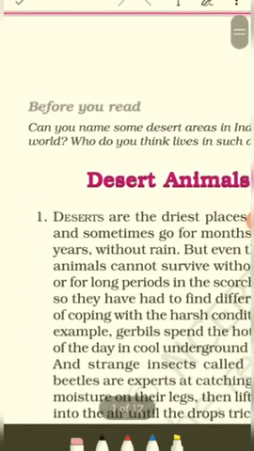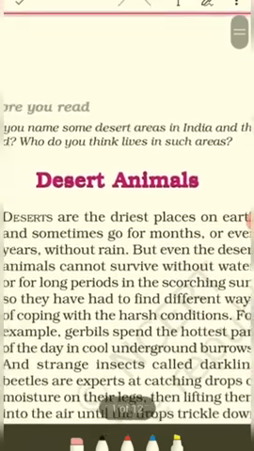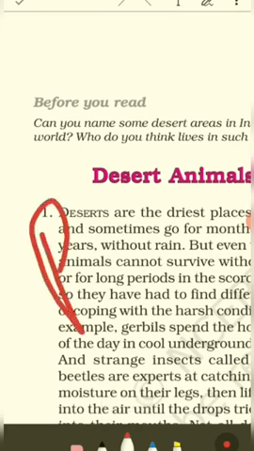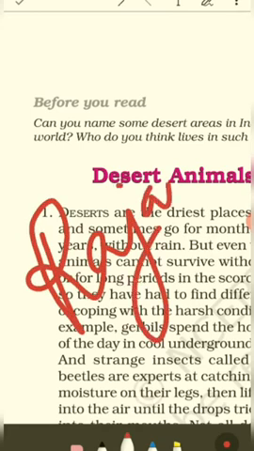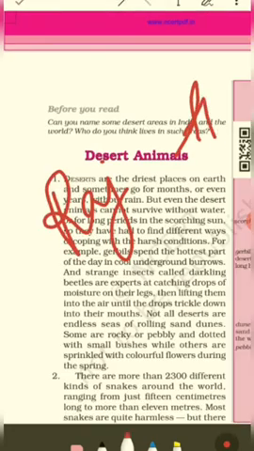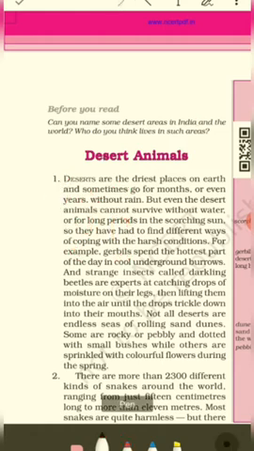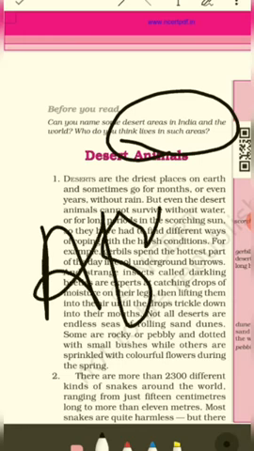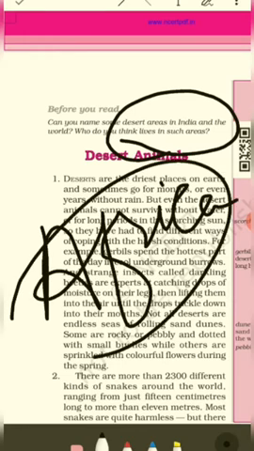It asks, can you name some desert areas in India and the world? In India, there is one vast stretch of desert in the state of Rajasthan, if you remember. What is the name of that desert? If you don't know, I'll ask you in the next class. Try to figure it out. It's very simple. And in the world, there is one very popular desert in Africa. What is the name of that desert? Also find it out. Clear?